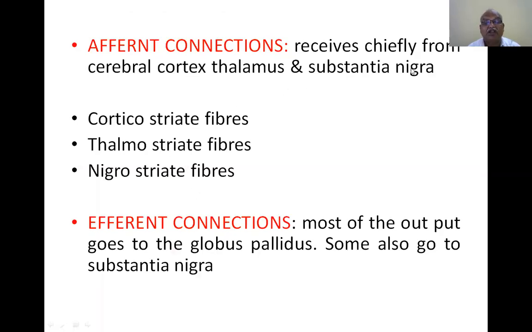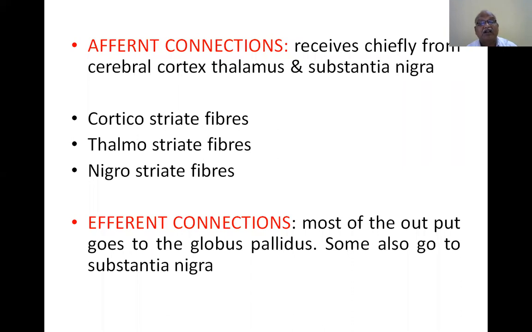Afferent connections are received chiefly from the cerebral cortex, thalamus, and substantia nigra. The cerebral cortex is the highest center. The thalamus is the great sensory relay station. The substantia nigra is present in the midbrain, and it is a large collection of motor nucleus. The thalamus is a mass of gray matter, a sensory control, a sensory gateway. The cerebral cortex, the highest center, contains both motor and sensory areas.